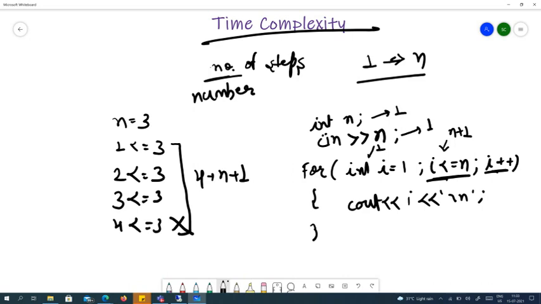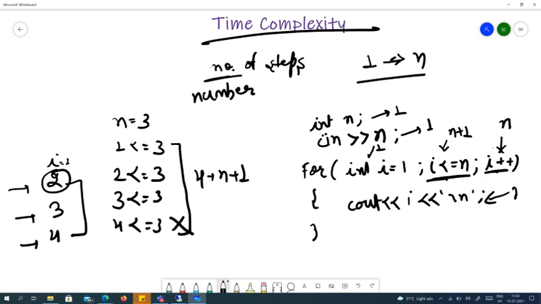How many times will the increment run? The first time it won't run. When i equals 1, it will run and make i 2. Next, it will make i 3. Then it will make i 4. After that we don't run it because we have come out of the loop. So this statement runs n times, and the print statement also runs n times because we are coming inside the loop n times.